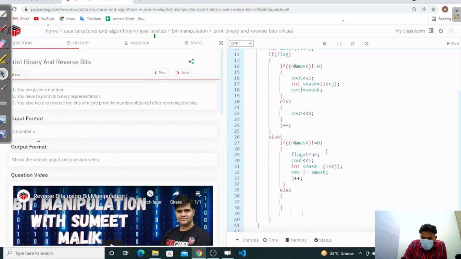Then we go to the if, where we check that n AND mask is not equal to 0, and then we set flag equal to true, and then we compute the second mask, where we shift 1 left by j, and then we take the result. In the else condition, we are not going to do anything.